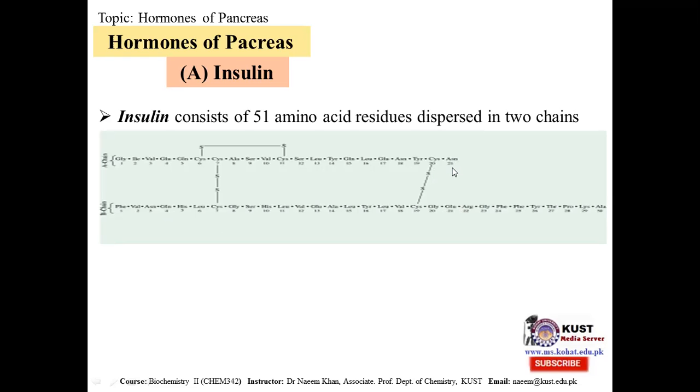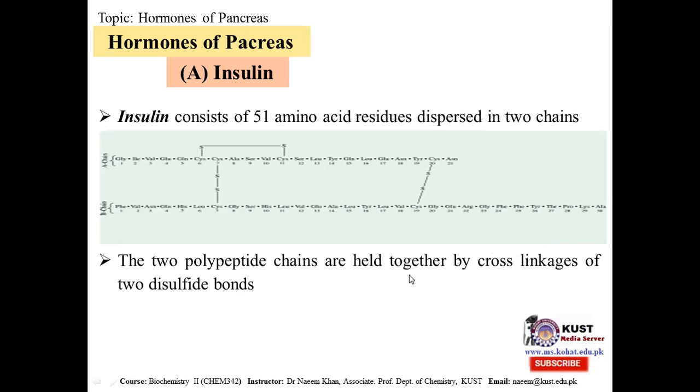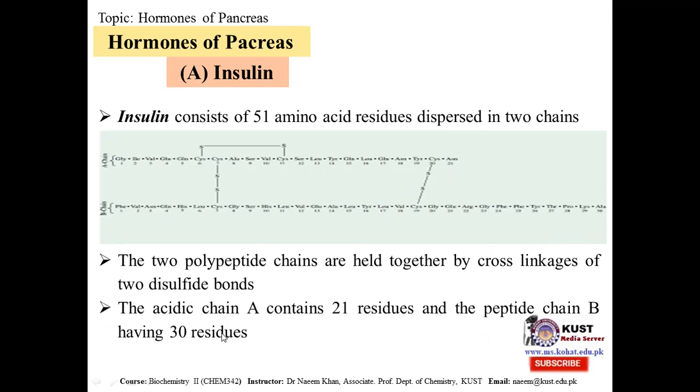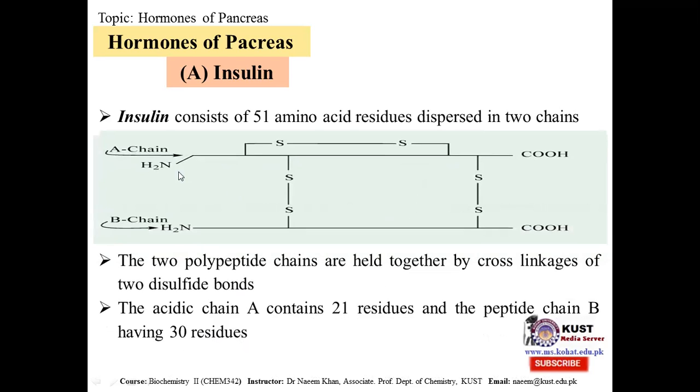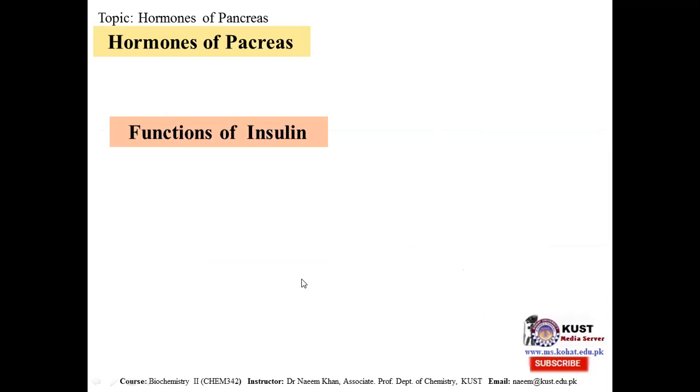Alpha chain has 21 amino acids and beta chain has 30 amino acids. The two polypeptide chains are held together by cross linkages of two disulfide bonds, and these disulfide bonds are found between the cysteine residues of the two chains. The A chain is called the acidic chain and contains 21 amino acids, and the B chain has 30 amino acid residues. By simplifying, we can see the structure like this. Look, disulfide linkages are shown. This is the acid end, this is the basic end, this is the amino end, this is the acid end. This structure can be traced in the biochemistry book.